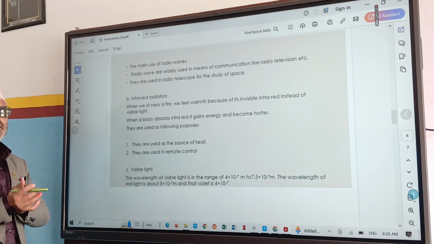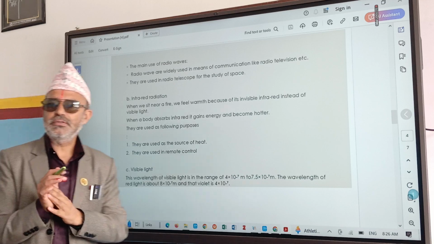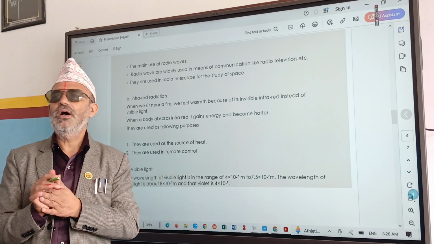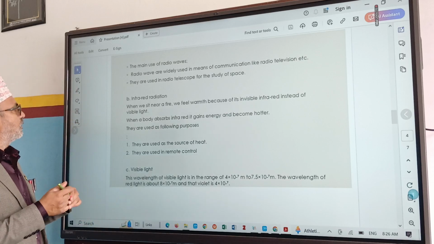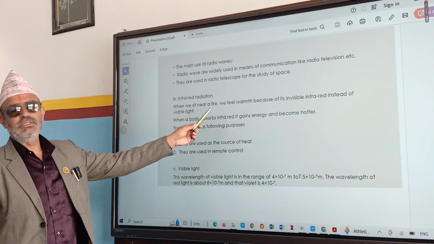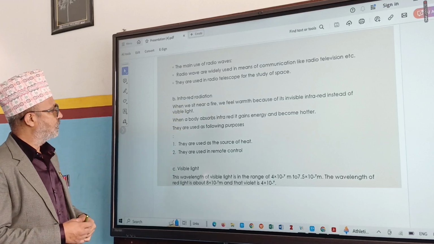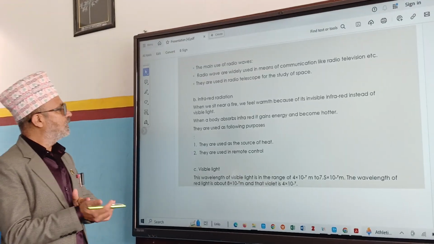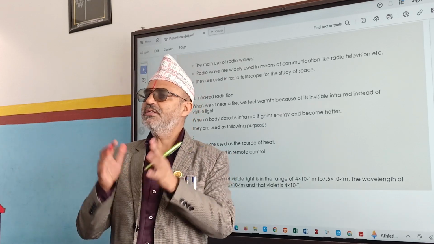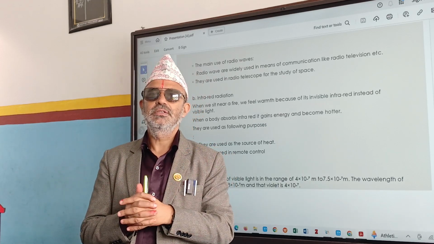When we stay outside on a sunny day, we feel hot. Why do we feel hot? Because of one wave. What is that? Infrared rays, or infrared radiation. Keep in mind that infrared radiations are produced by hot bodies. An electric heater also produces infrared rays.